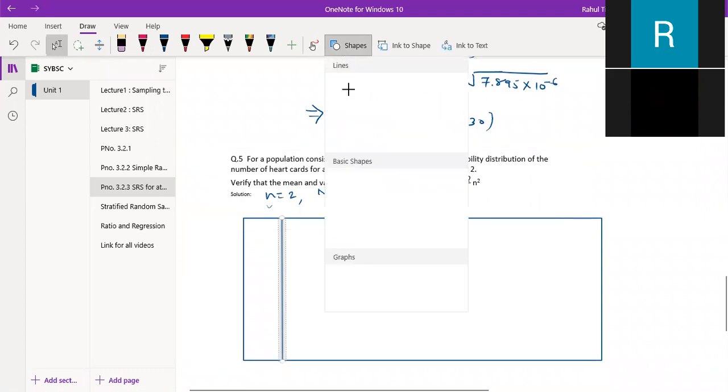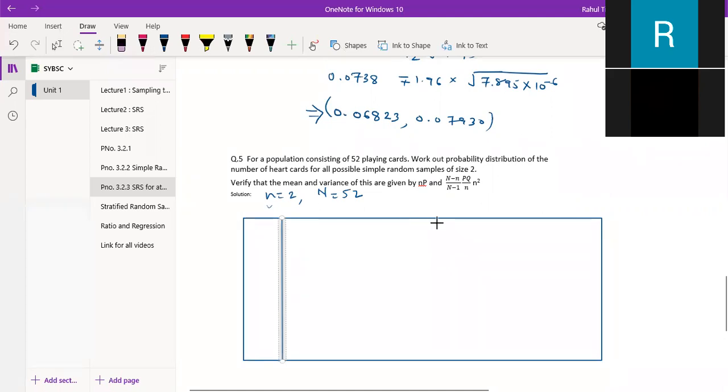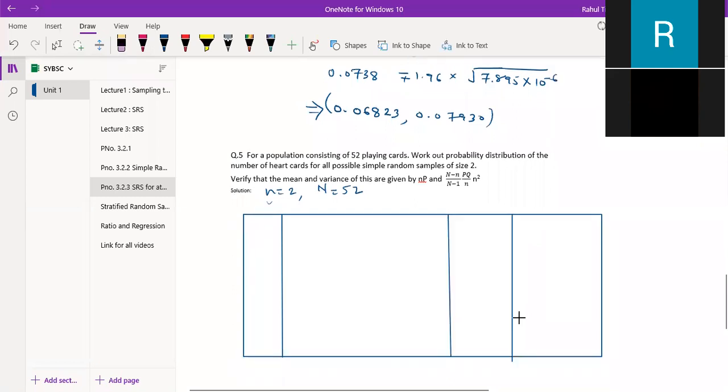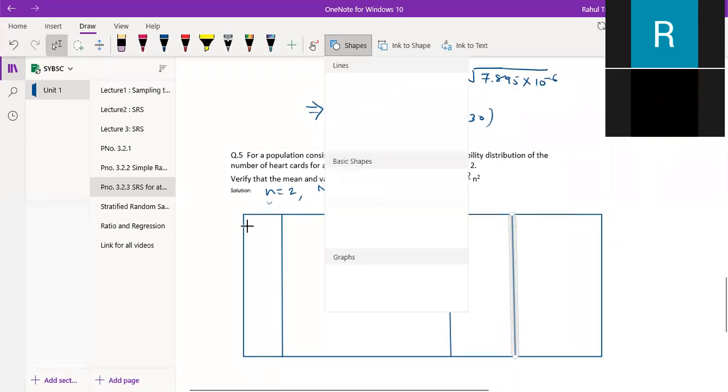So need to find A, need to find probability, and then we have, because you want to show that, right? So these two columns I just made extra. If it is required then I will use it, otherwise I'll cancel it.